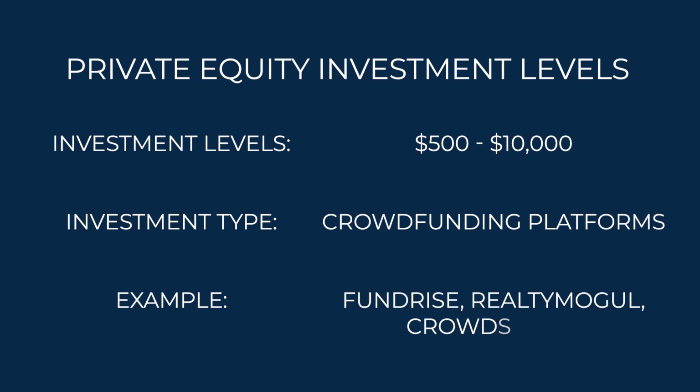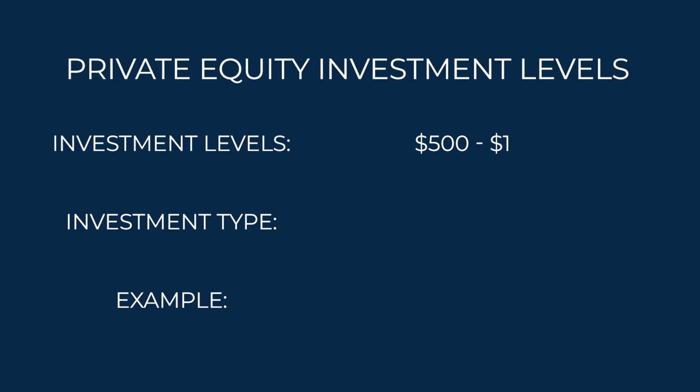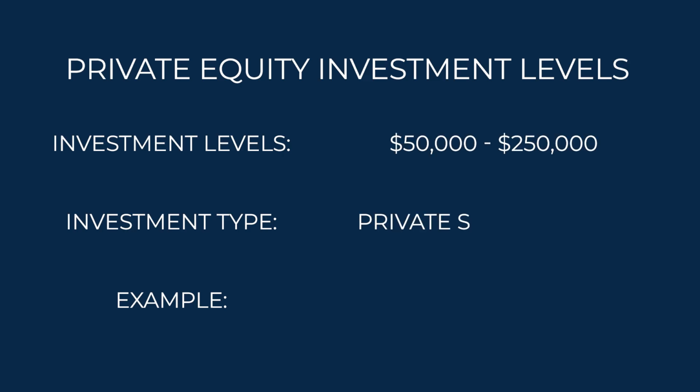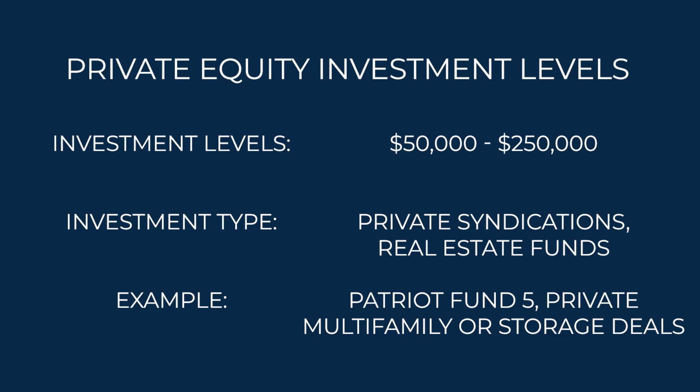Private equity investment levels, what are your options? The investment level, $500 to $10,000. Investment type, crowdfunding platforms. Examples, Fundrise, Realty Mogul, CrowdStreet. $10,000 to $50,000: private REITs or interval funds. These are Blackstone REITs or Starwood REITs. $50,000 to $250,000: these are private syndications and private real estate funds. Funds like Patriot Fund 5, private multifamily or storage deals.